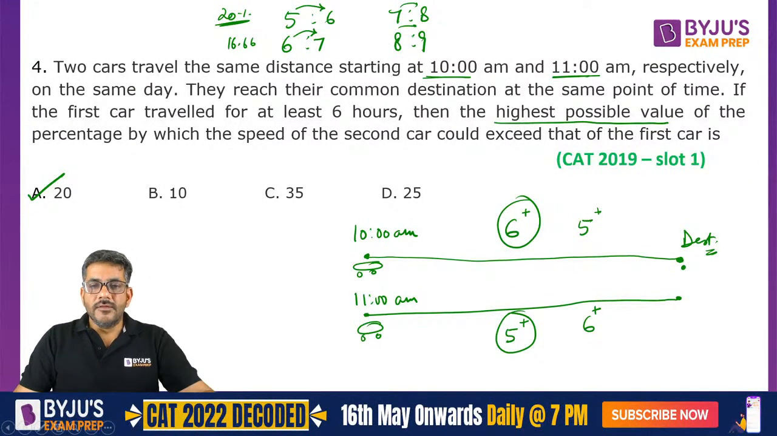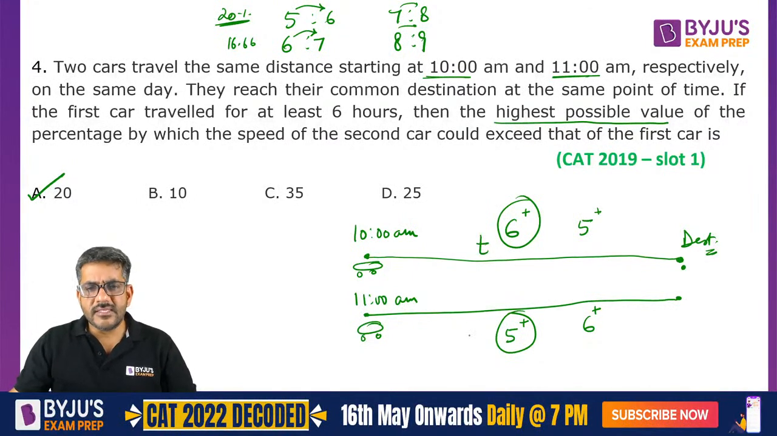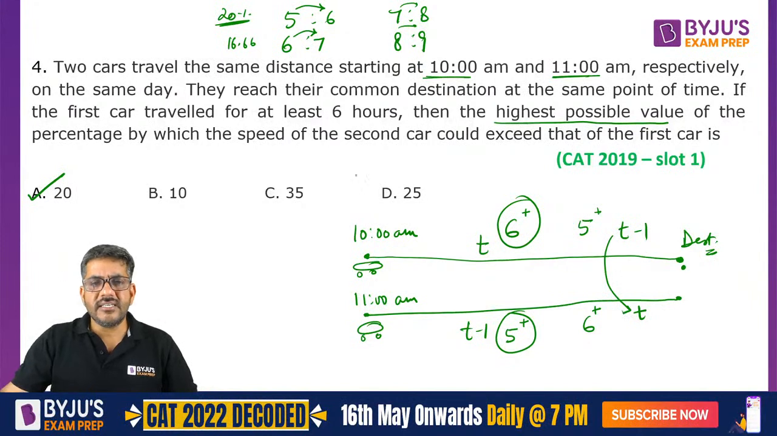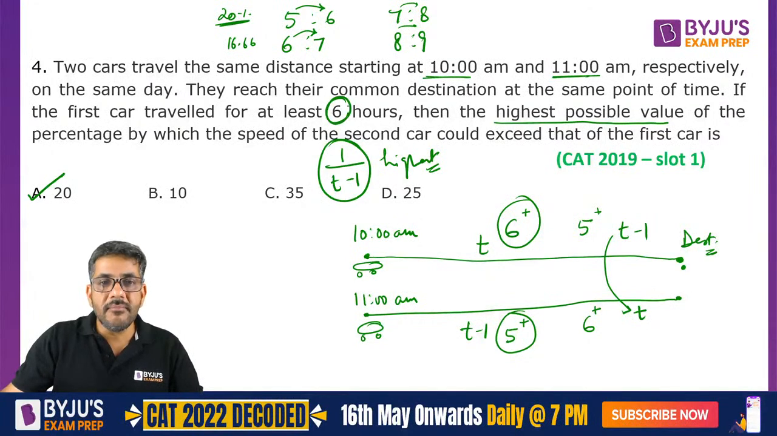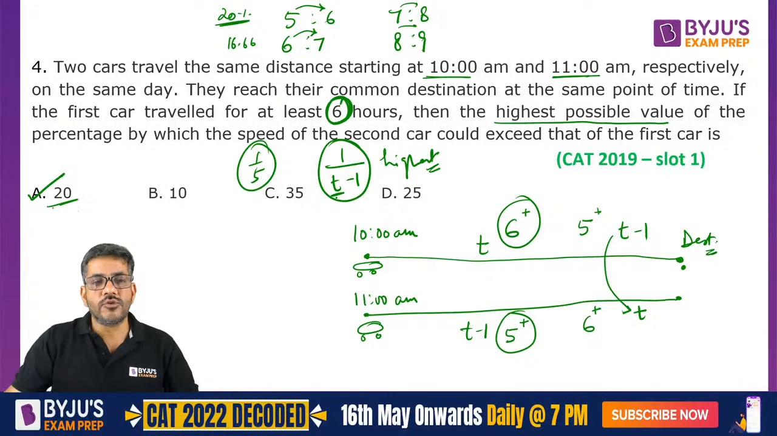ओके. सो आप इसको बेसिकली t की फॉर्म में भी मैं लिख सकता था. This time is t, this time is t-1. So the ratio of their speeds would be t-1:t. Question says what is the percentage increase. The percentage increase is 1/(t-1). 1/(t-1) को मुझे हाईएस्ट बनाना है. When would it be highest? Now the question has already said कि t की वैल्यू मिनिमम 6 है. If I put t as minimum 6, I will get 1/5 and 1/5 is 20%.